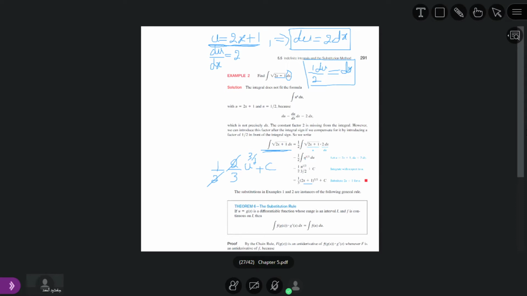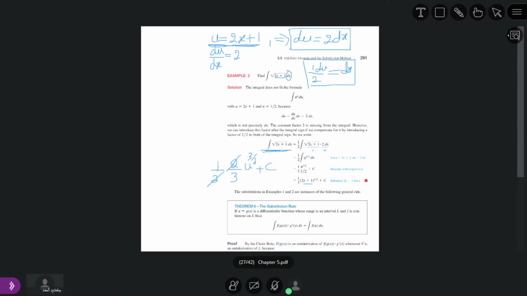We substitute u equal to g of x, then take its derivative with respect to x, then convert f of g of x dot g dash of x dx into the indefinite integral f of u du.